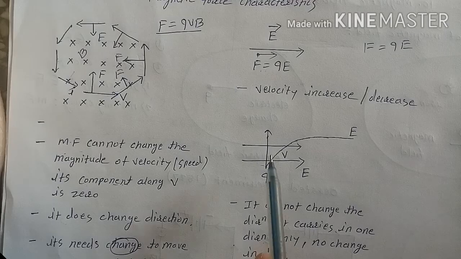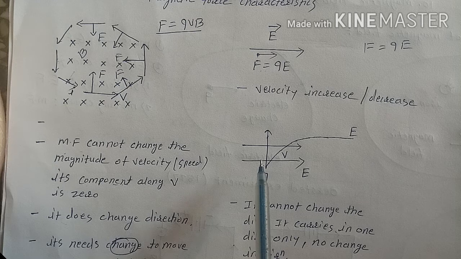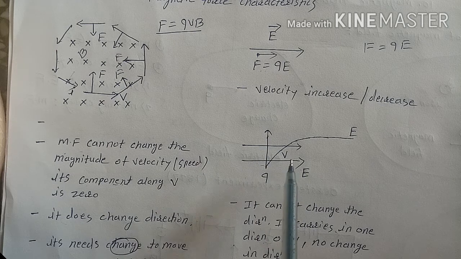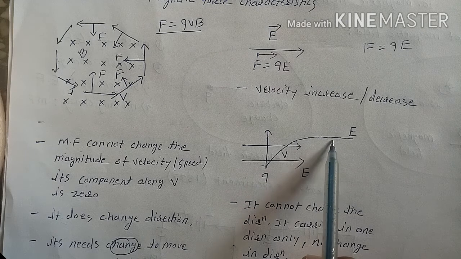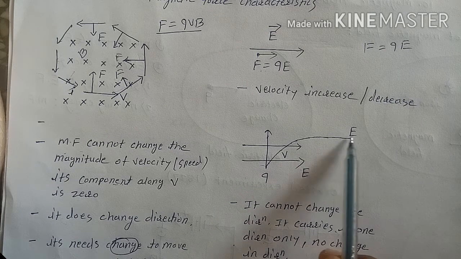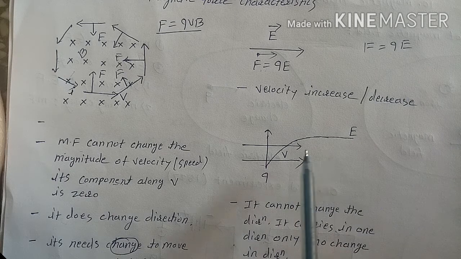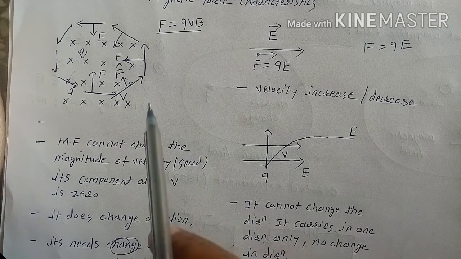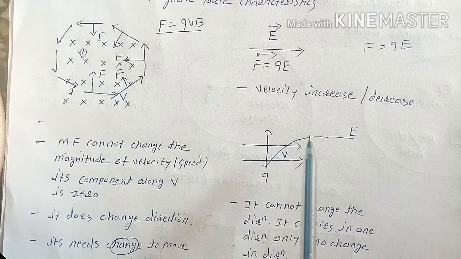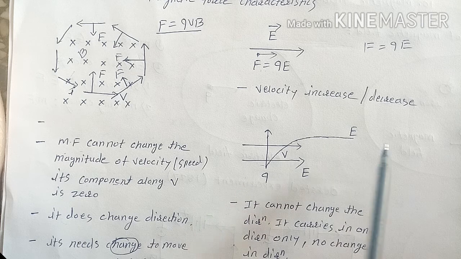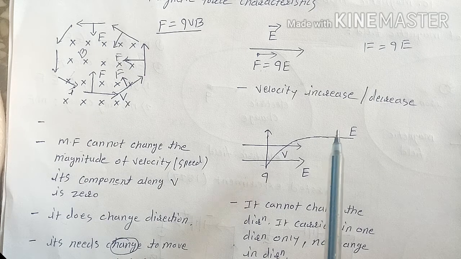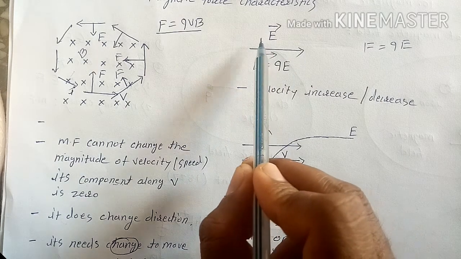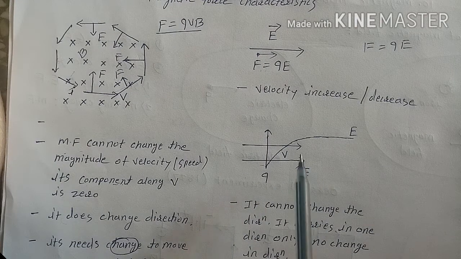If the charge was going in this direction, and there is an electric field in this direction, then what will happen? Because of this force, QE, it will bend like this, and after that it will keep moving in this direction. Is it turning? The answer is no, it is going in the direction of the electric field. So the electric field fails to change the direction; it always carries the charge in the direction of the electric field.